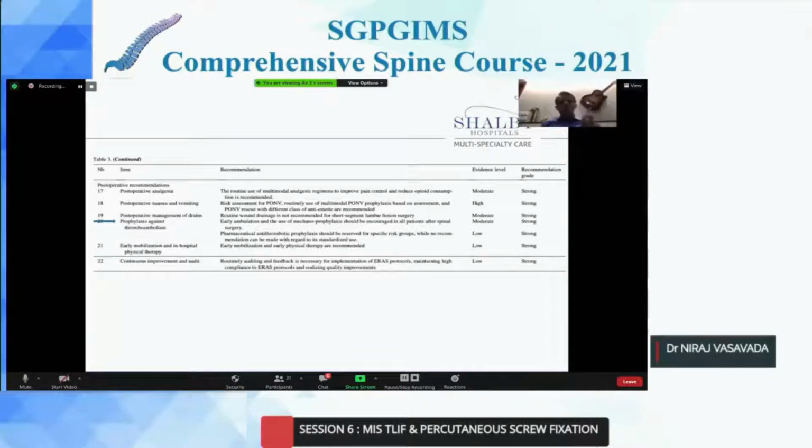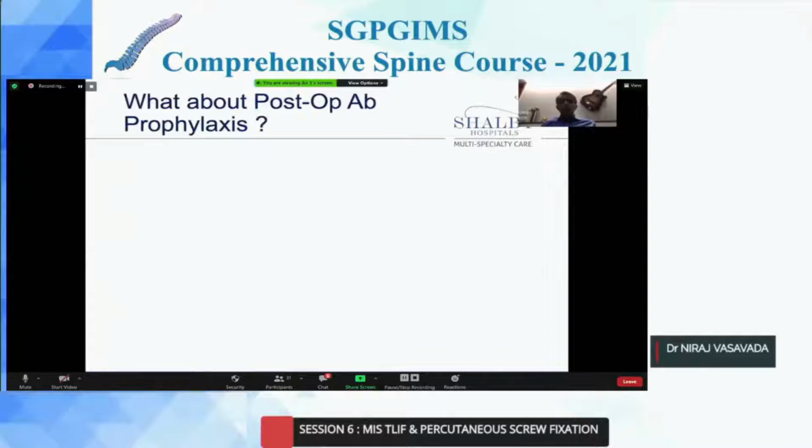So you have to reserve the chemoprophylaxis only for those patients who are at high risk, like long surgeries, deformity surgeries, patients who have morbidity preventing early mobilization, and for those kinds of patients you should use a low molecular weight heparin. As I said, try to mobilize your patient as early as possible and continuously try to audit your patient. So this was all about the ERAS protocol and preoperative optimization of your patient.